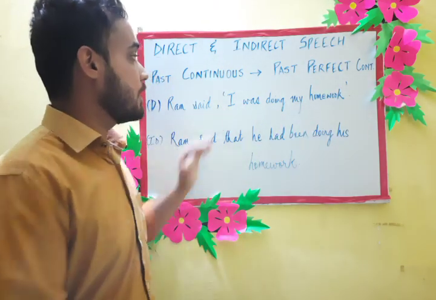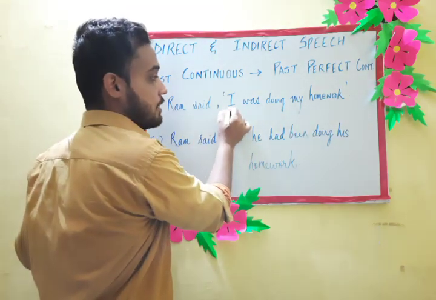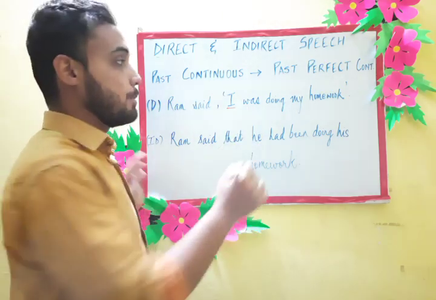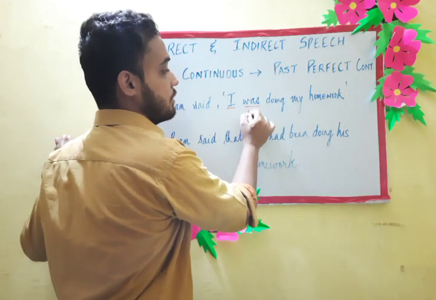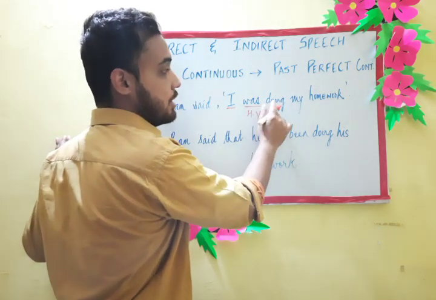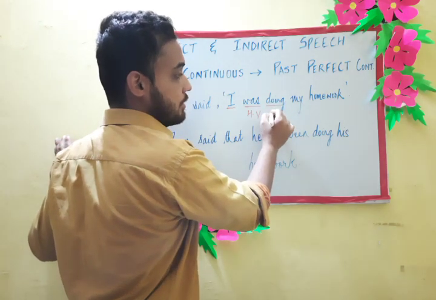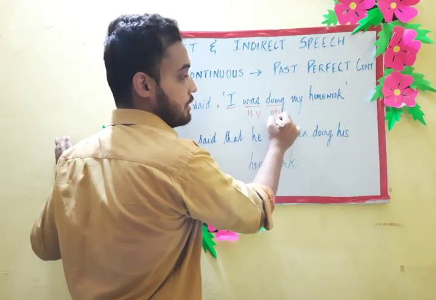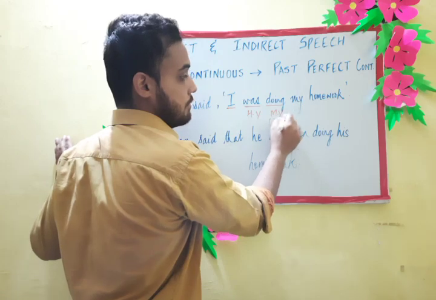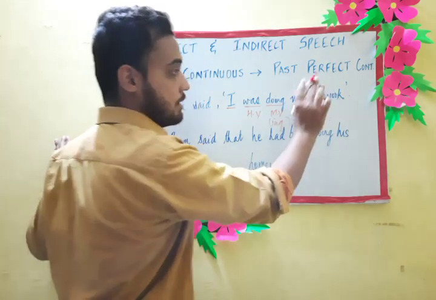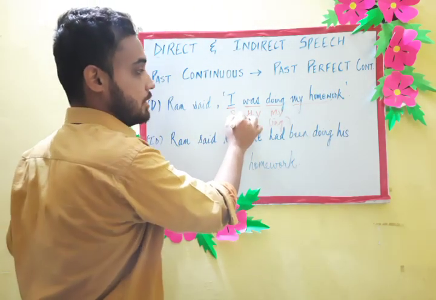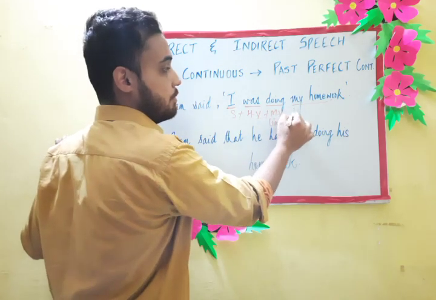The subject is I, was is the helping verb, doing is the main verb in ing form, and my homework is the object. Subject plus helping verb plus main verb plus object.